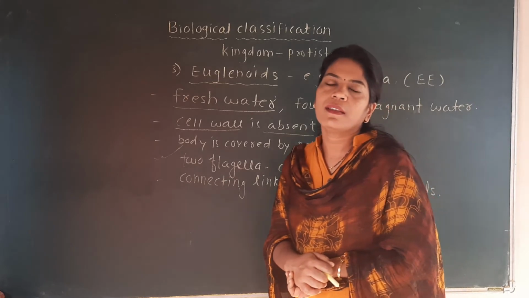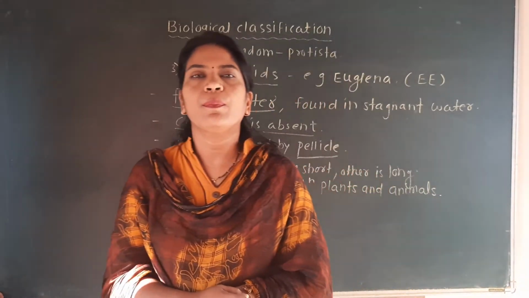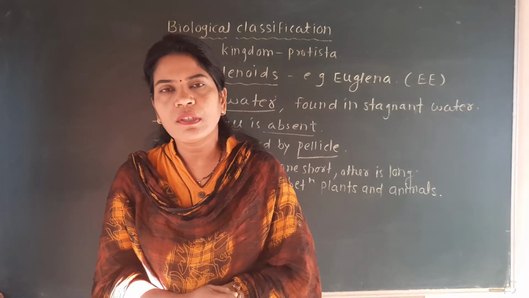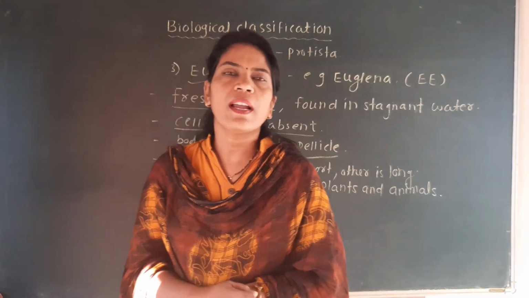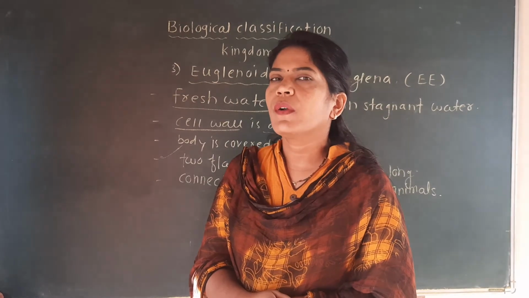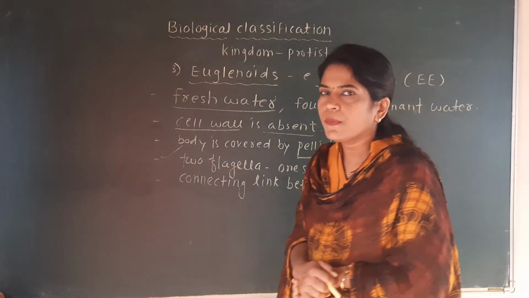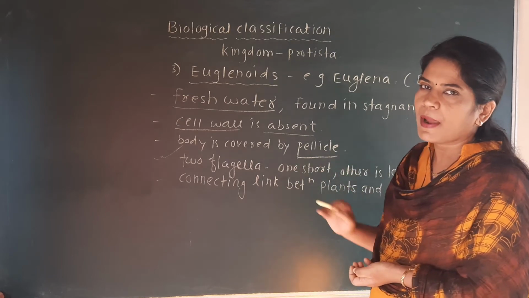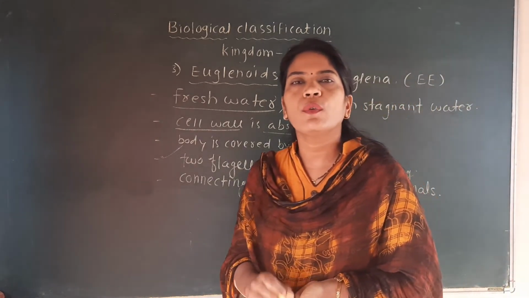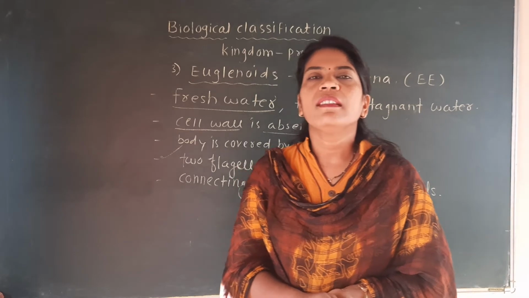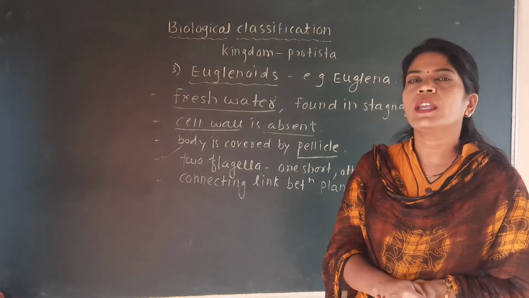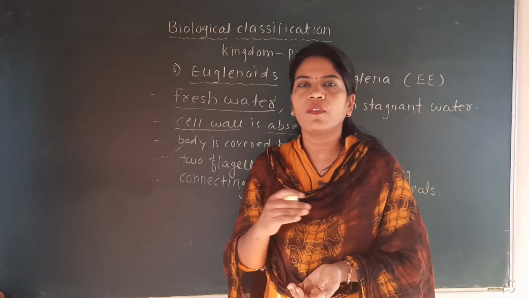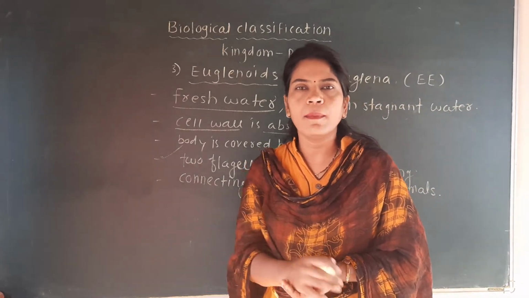Now we will discuss the fourth group of this Protista, and that is the slime mold, which is mostly similar to the kingdom fungi. That's why in the first point we have seen that this group shows the characteristics of kingdom Plantae, kingdom Animalia, and now the group that we are going to discuss shows similarity to the fungi. So we call it the Protista group that shows similarity to kingdom fungi, kingdom Plantae and kingdom Animalia.